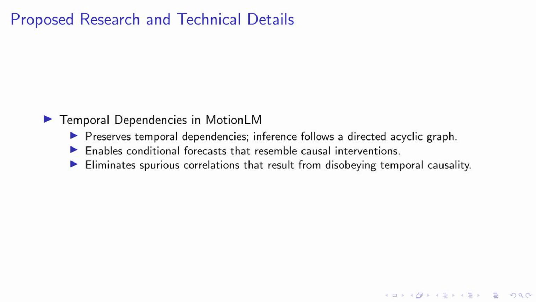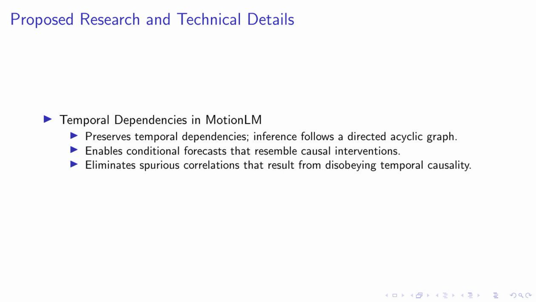Our research introduces a novel approach to multi-agent motion forecasting, which we call MotionLM. This model is designed to preserve temporal dependencies, meaning that the inference process follows a directed acyclic graph. This is a crucial aspect of our model, as it allows us to make conditional forecasts that closely resemble causal interventions. By adhering to this structure, we can eliminate certain spurious correlations that might otherwise occur if we were to disregard temporal causality.